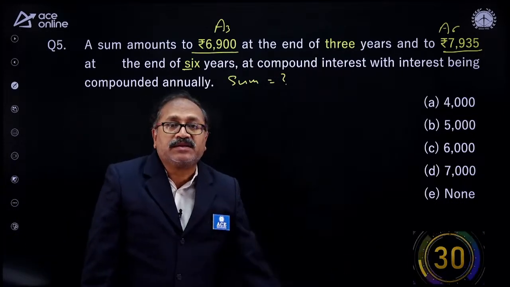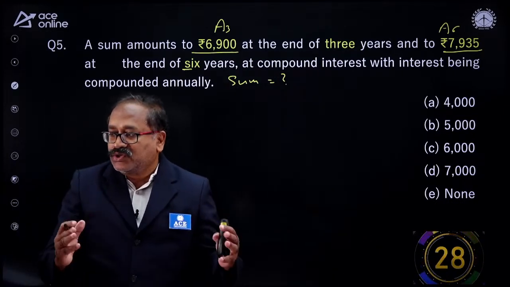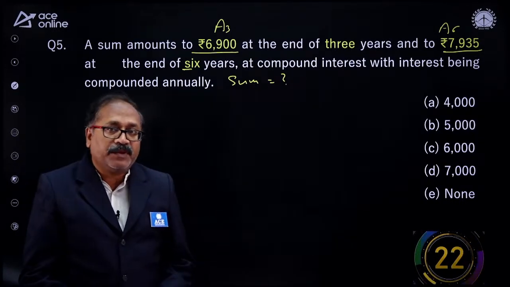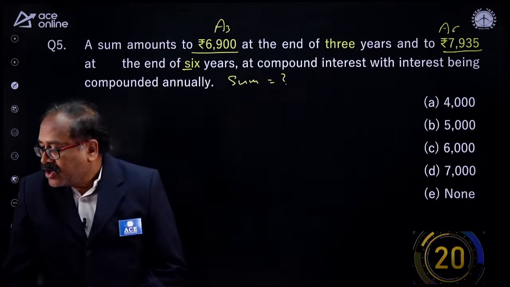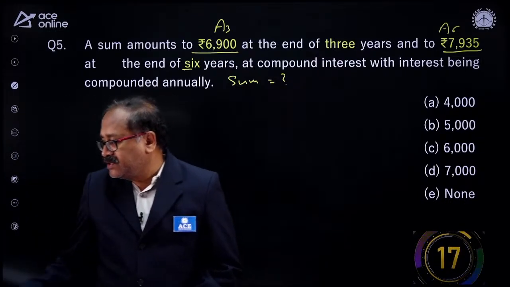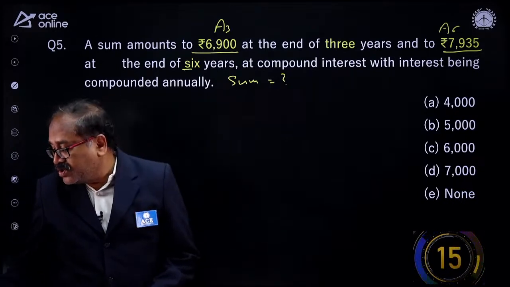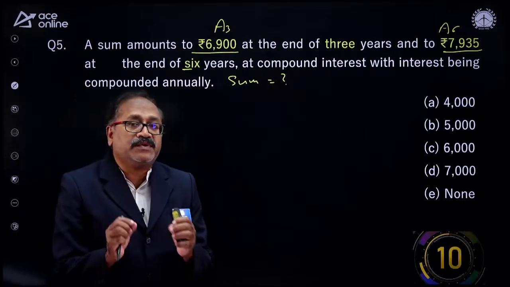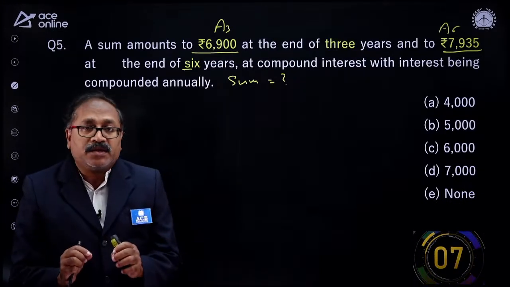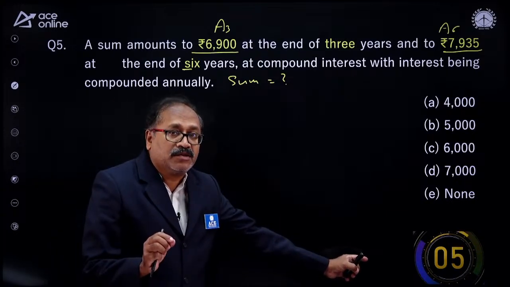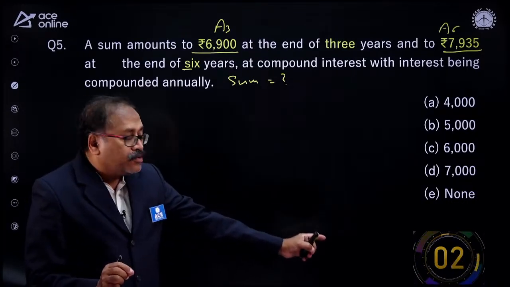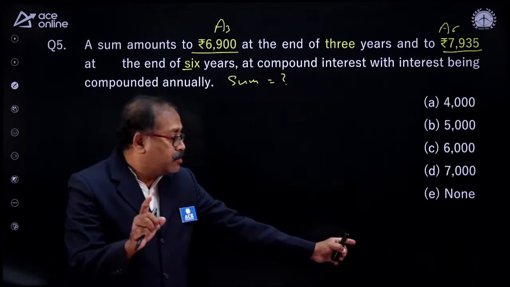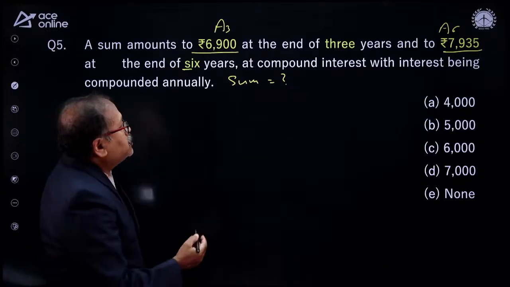So your 30 seconds starts here. Come on, my young friends. So nicely you people are doing. So it's a revision. For some people it's a revision, some people probably it's a learning. Come on. Let me see if anyone is answering the question. Here it's question number 5. One simple concept you will learn here, which I discussed in my earlier class, that compound interest moves on the arithmetic progression. Right? Now your 2 seconds. Come on, my young friends. Either you will learn or the time is up. I will answer the question here.